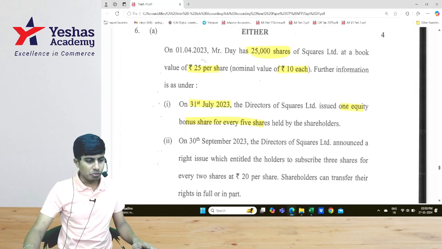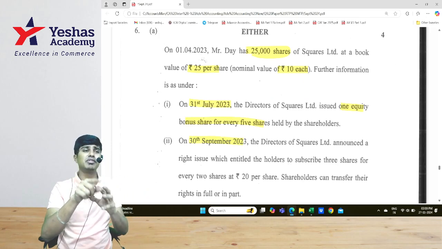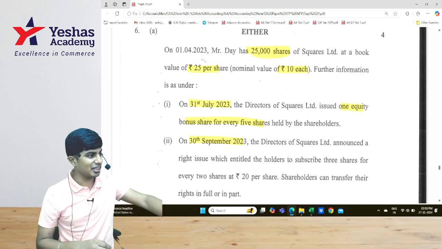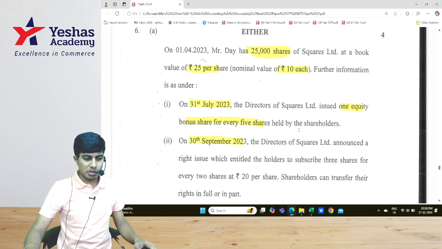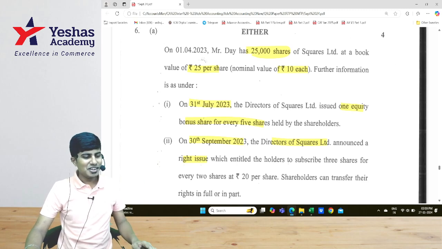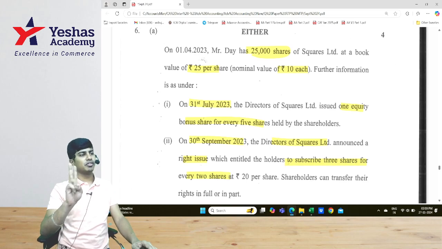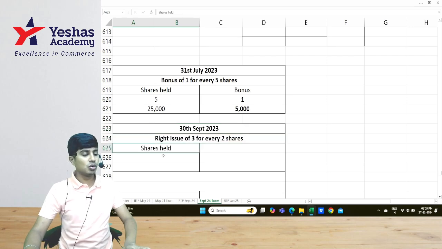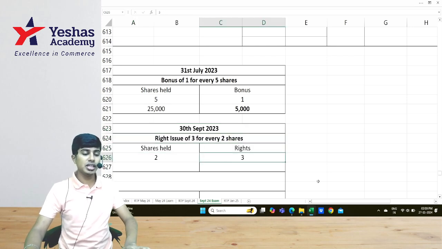After the 31st of July bonus issue, on 30th of September, you don't have to be worried to check for interest rate in between because this is variable income based security. Whenever dividend is declared, you write an entry, otherwise you don't. On 30th of September, directors of Square Limited announced a right issue. You knew it, no? After bonus issue, somewhere they'll make a right issue, which is entitled to the shareholders 3 shares for every 2 shares held. Let's note that down. If you have 2 shares, you get 3 rights.